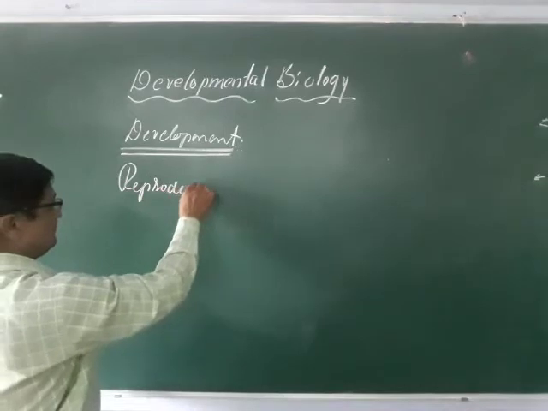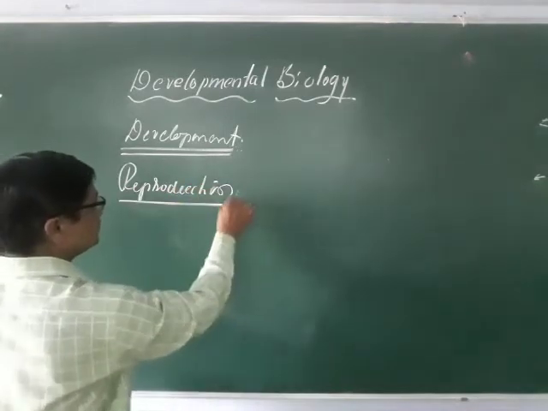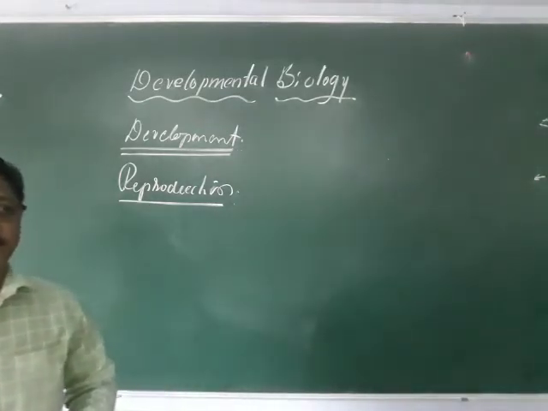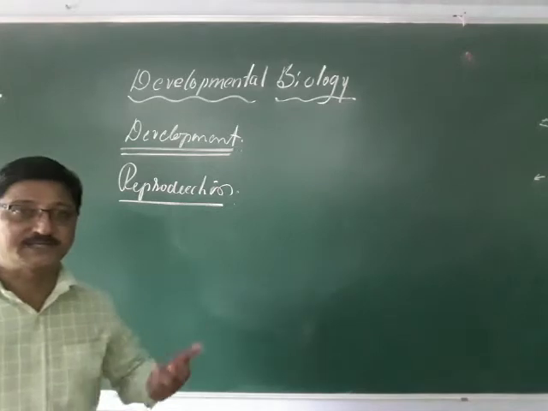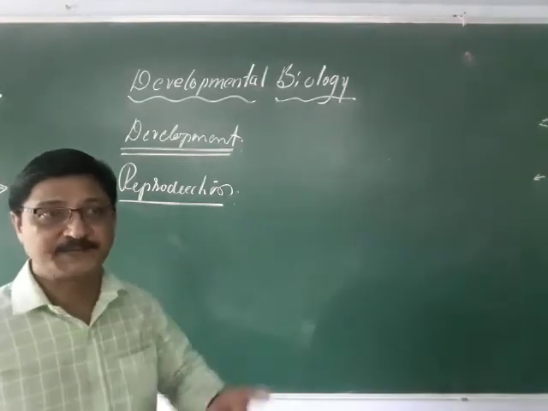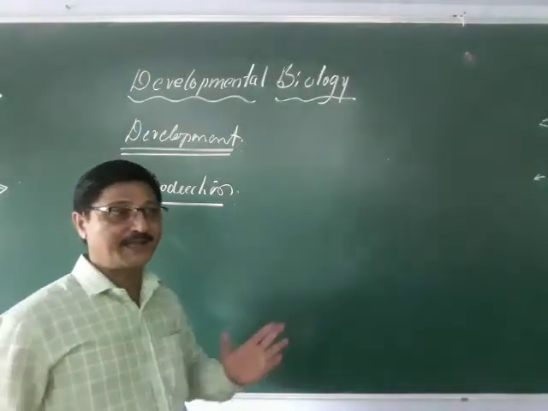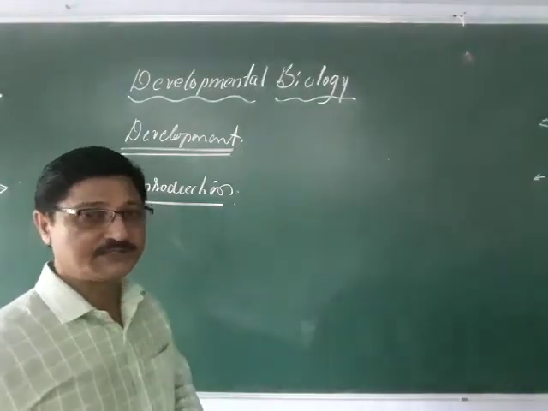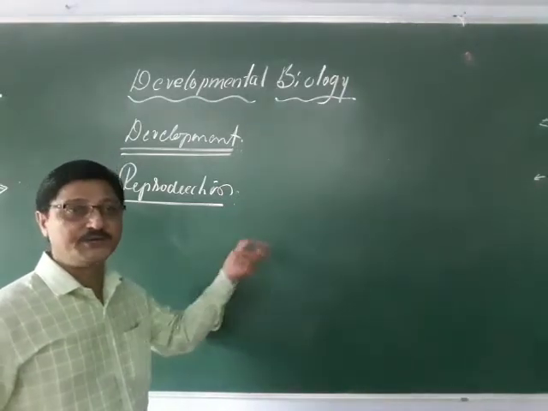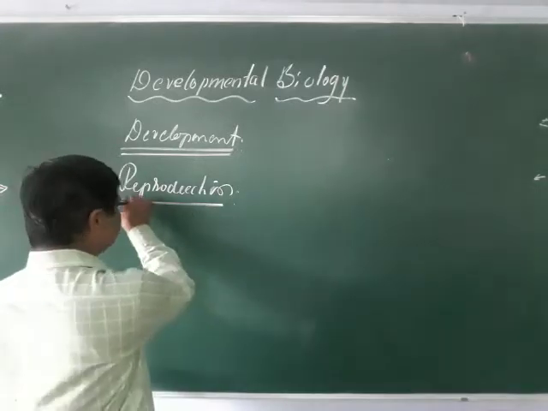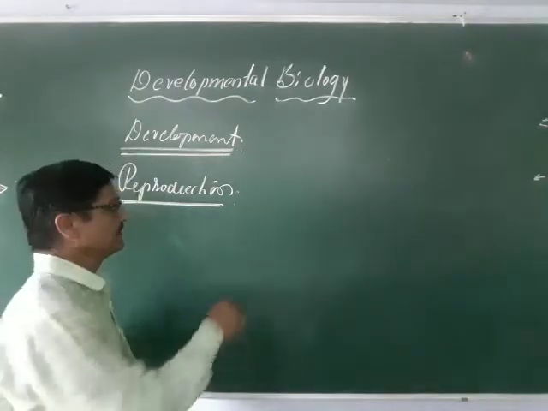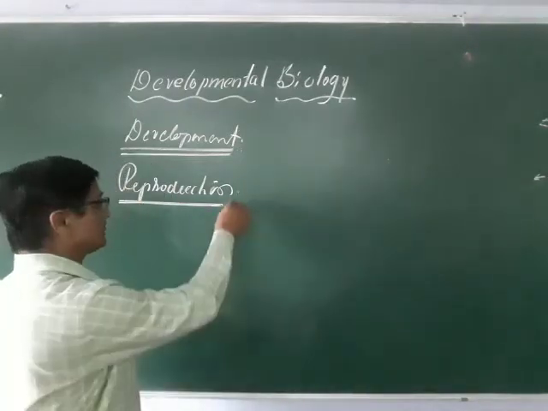So here, what is the reproduction? Reproduction is a process by which any individual, or living thing, is able to reproduce its own kind or its offspring. It is a process of formation of an organism of its own kind, or the offspring of its own kind. So that is called the reproduction. Reproduction is nothing but any animal or plant reproducing itself, its individual or the offspring. That is called the reproduction.